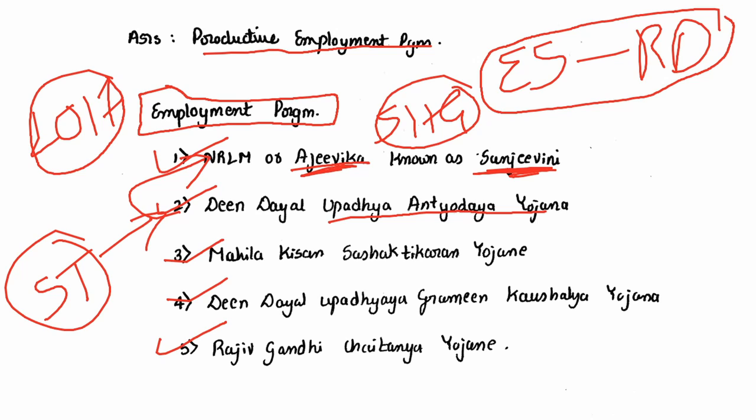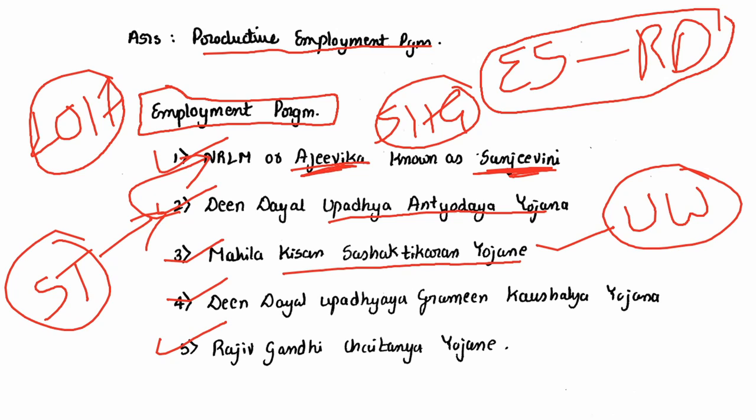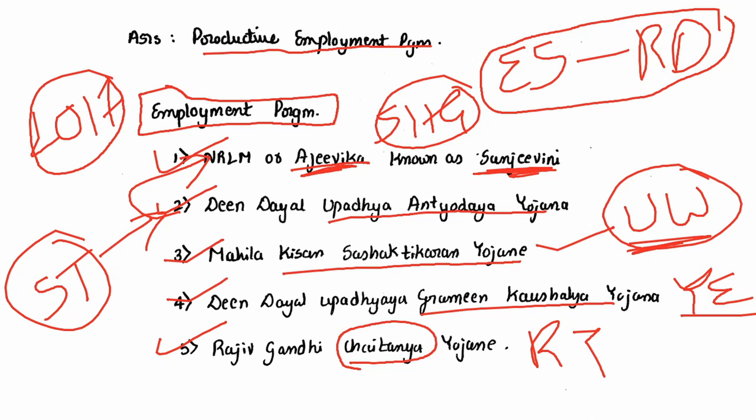The third one is Mahila Kisan Sashaktikarana Yojana. This is for agriculture based livelihood for urban women. The fourth one is Deen Dayal Upadhyay Gramin Kaushalya Yojana, which is a youth employment program, and the Chaitanya Yojana is employment for rural youth. Gramin Kaushalya Yojana is youth employment, and even this is rural employment for youth.